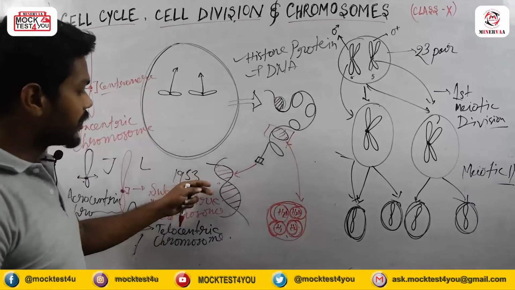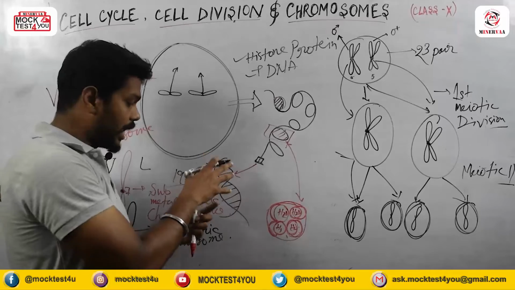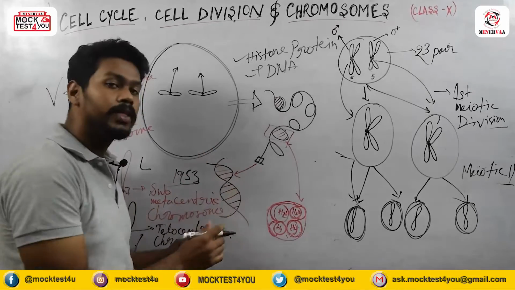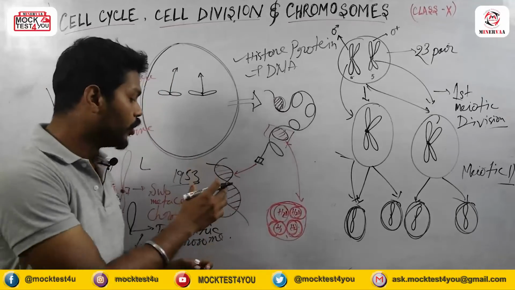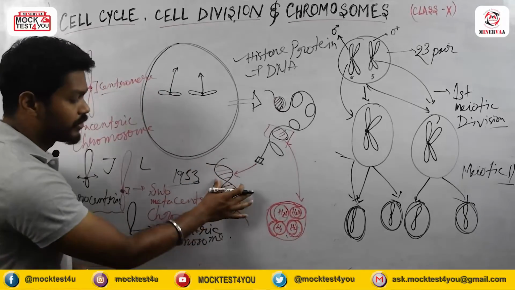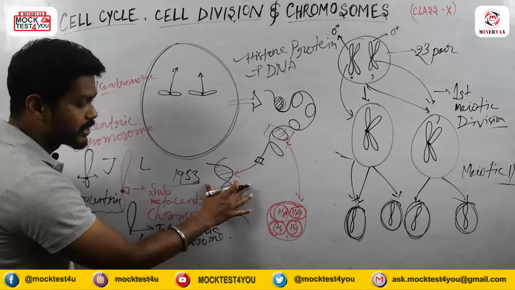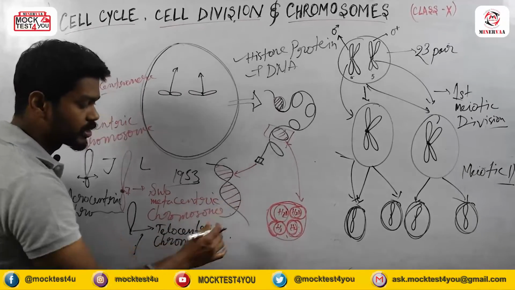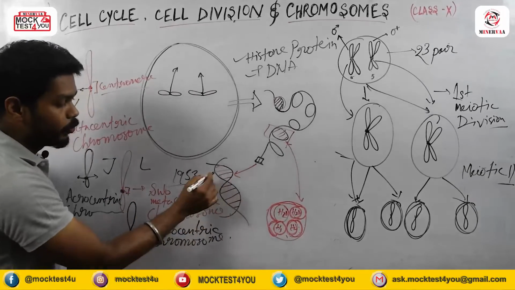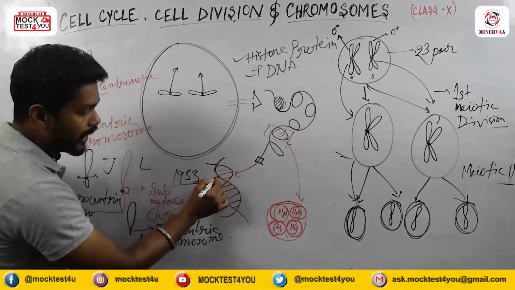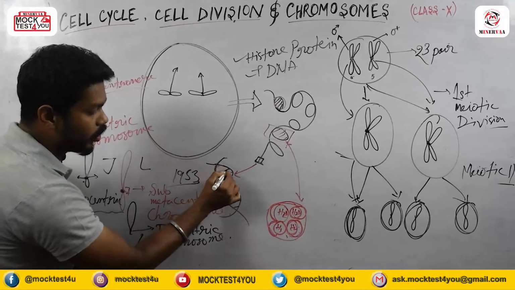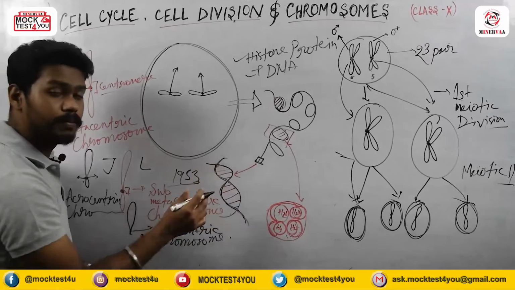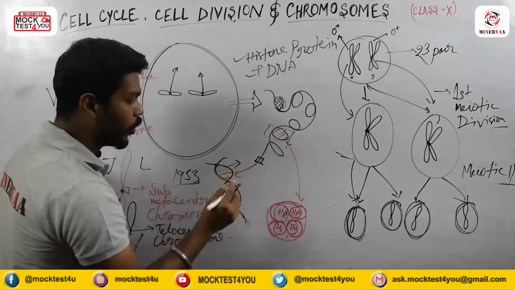Before 1953, I mean before the discovery of the structure of the DNA, we were unaware of the structure. After the discovery, we got to know that this type of structure is the DNA, and the DNA shows a double helical structure with the main base plates.